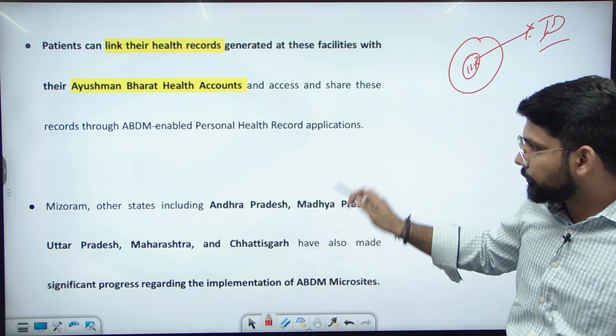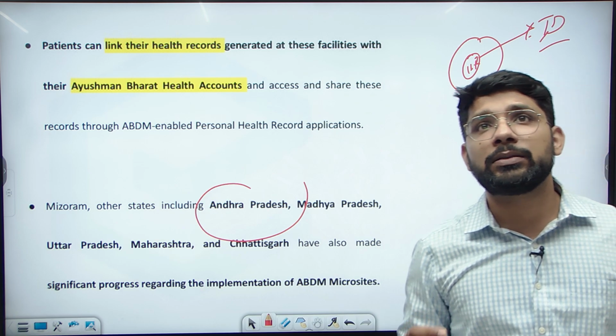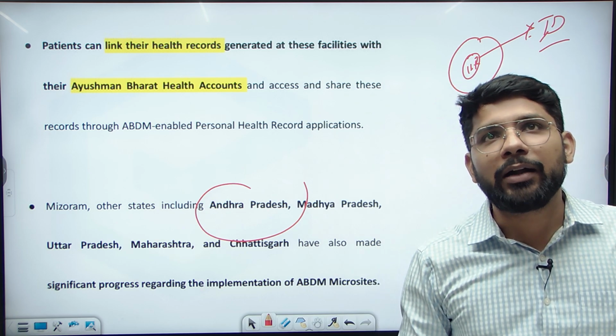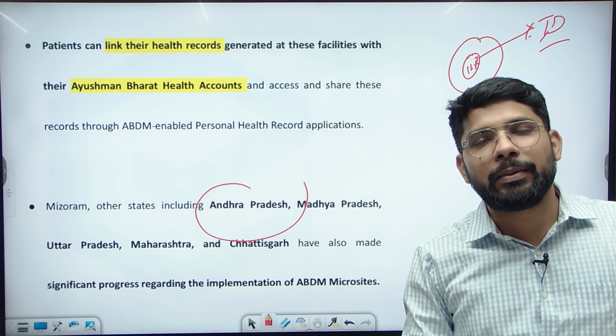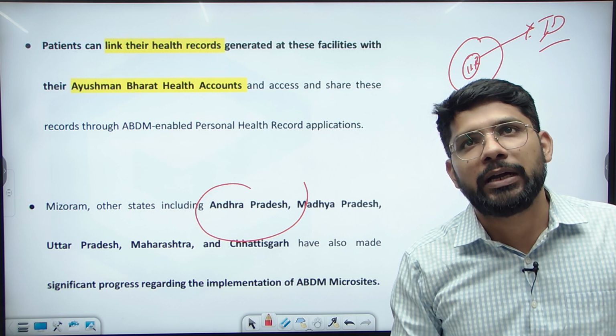And some of the other states, like Andhra Pradesh, Madhya Pradesh, Uttar Pradesh, Maharashtra and Chhattisgarh, also started working on these microsite projects, but Mizoram became the first state to implement this microsite project.